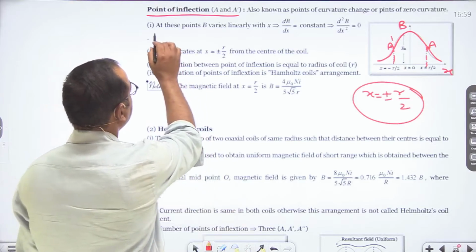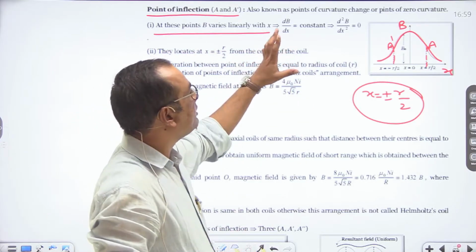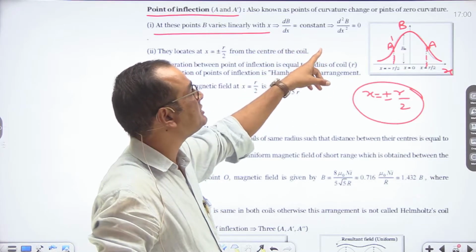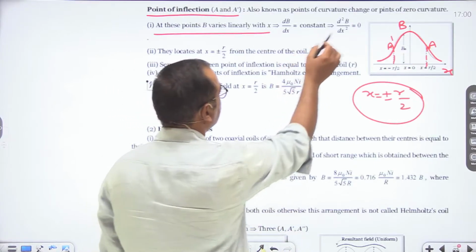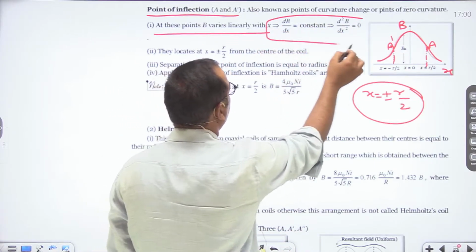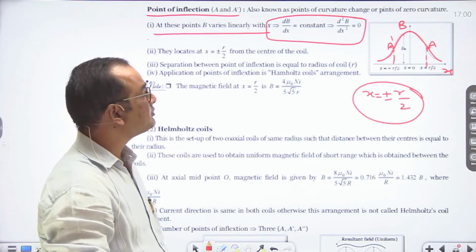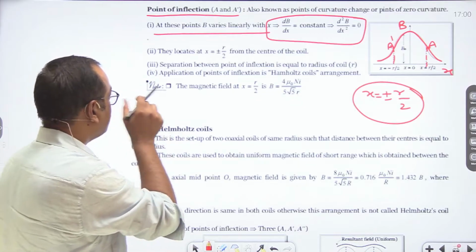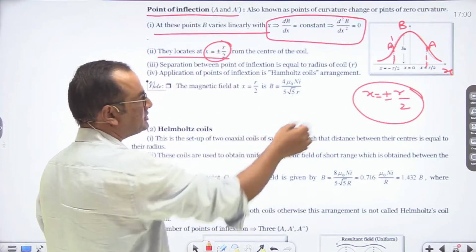At these points B varies linearly with x. It means dB upon dx remains constant, the slope is constant, and the second order differentiation of the magnetic field with respect to distance is equal to 0. So this is the general meaning of a point of inflection: dB upon dx is equal to constant, and d square B upon dx square is equal to 0. Now these points are located at x is equal to plus minus r by 2. I have discussed it earlier.